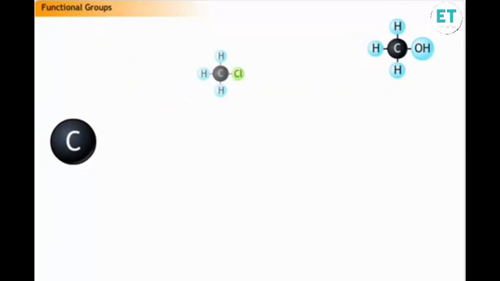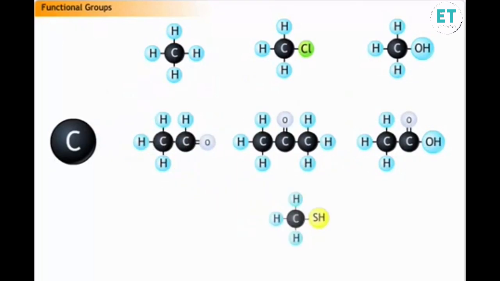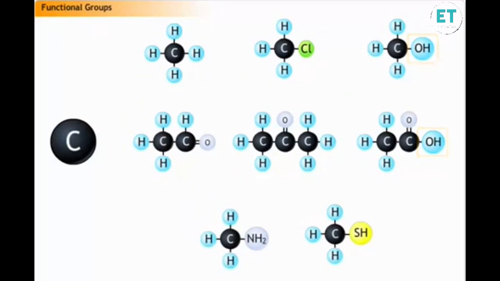About 10 million organic compounds are known to exist till date. Fortunately, organic compounds consist of a few similar parts combined in different ways. This helps us predict how a compound that we have never seen before may react by comparing how other compounds containing the same parts are known to react.